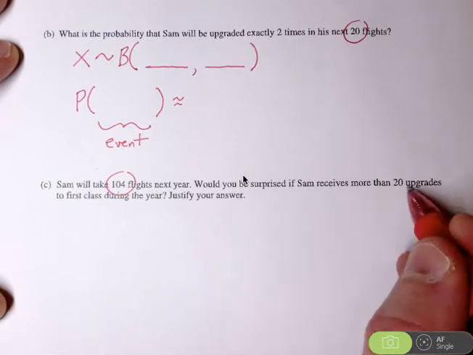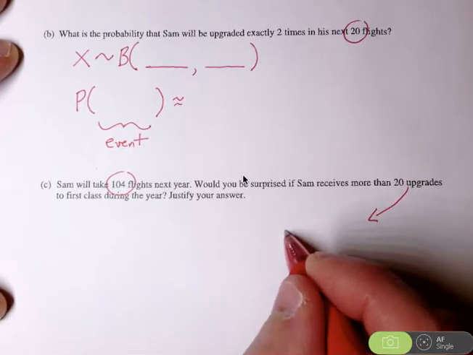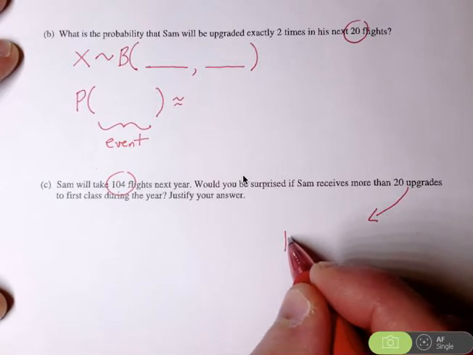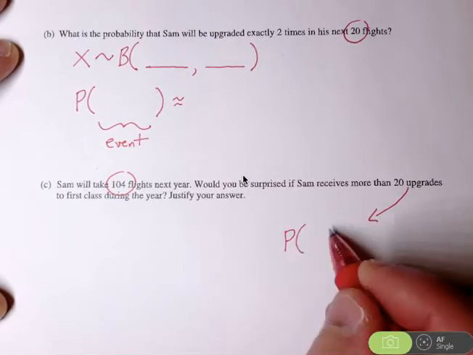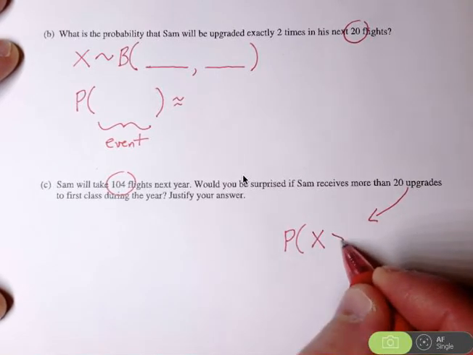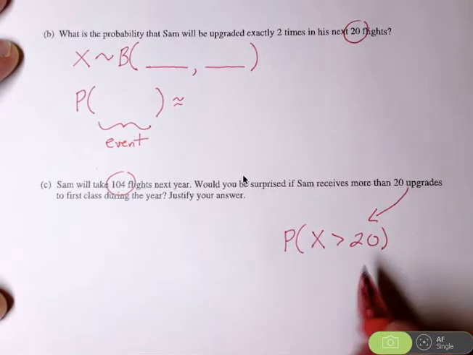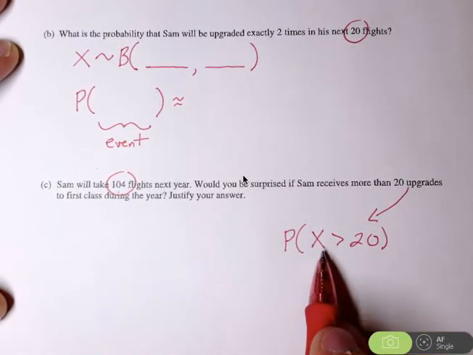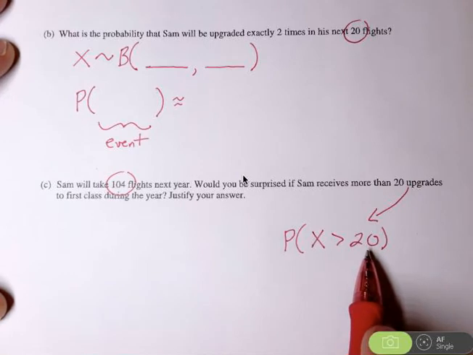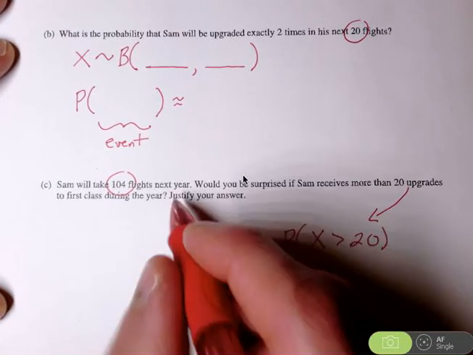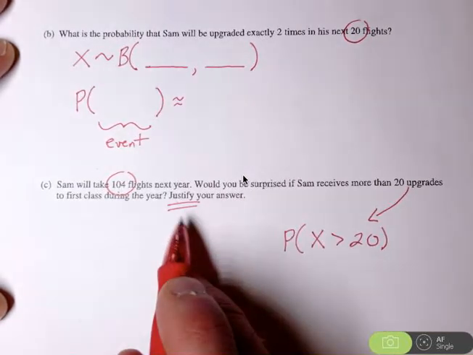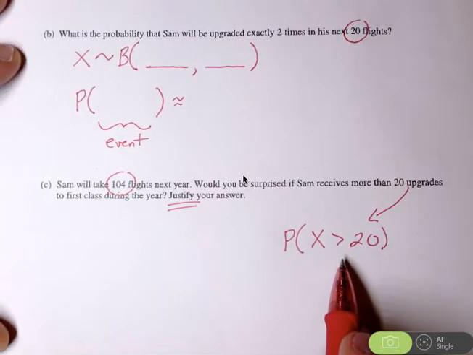So what you're really being asked to think about is, does this event right here, the probability of more than 20 upgrades, would this outcome, X greater than 20, would that be surprising or not? And would that be surprising based on the probability that you can calculate? So your justification should refer to the probability that you can calculate here.